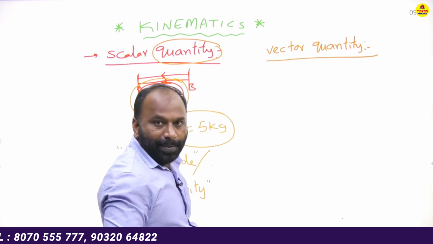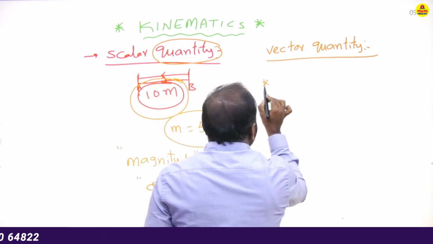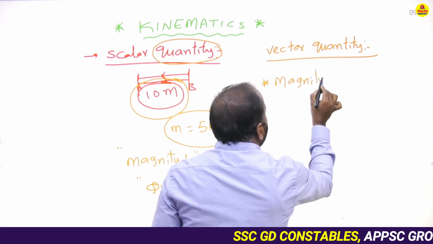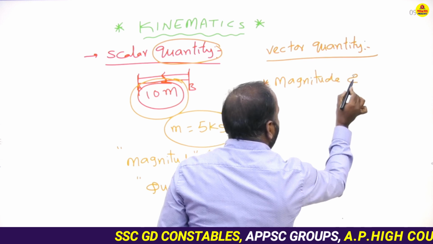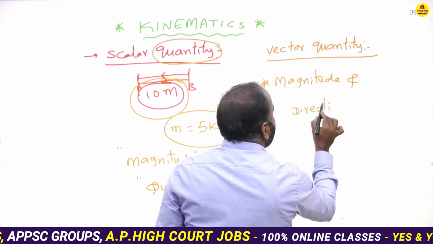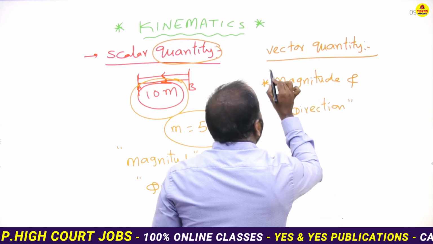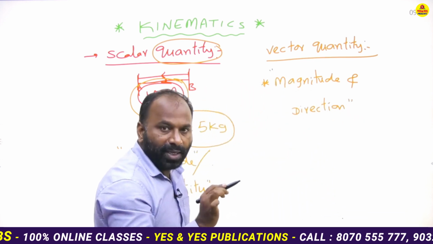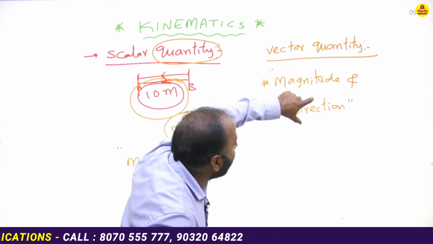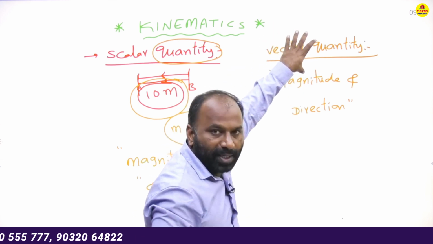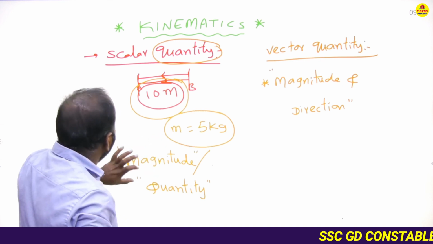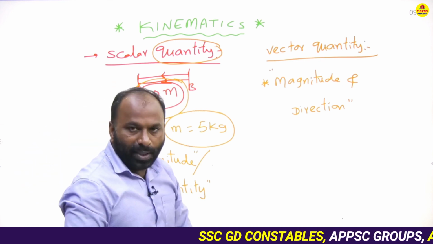A vector quantity has both magnitude and also direction. So the physical quantity which has both magnitude and direction is said to be a vector quantity. The physical quantity which has only magnitude or quantity is said to be a scalar quantity.